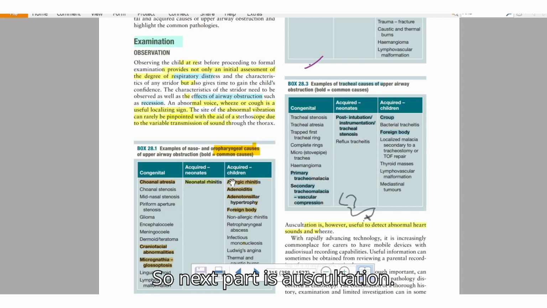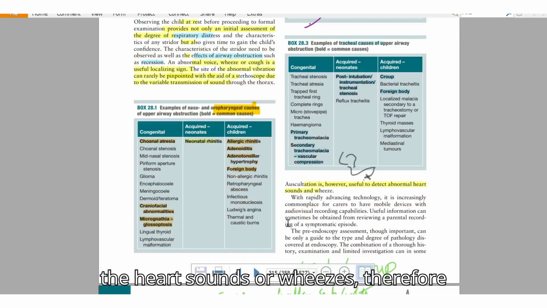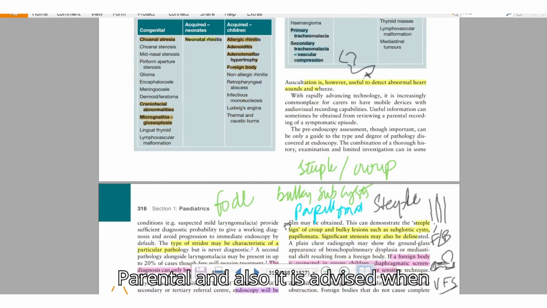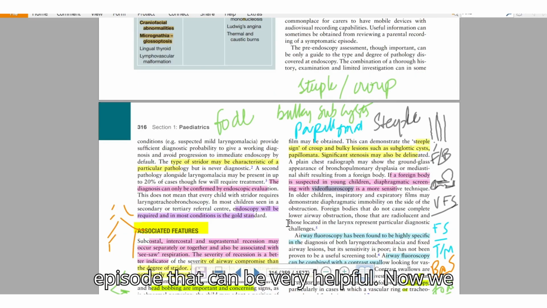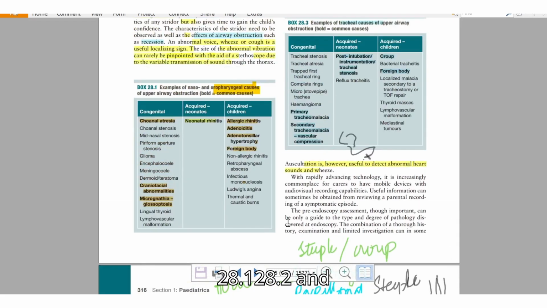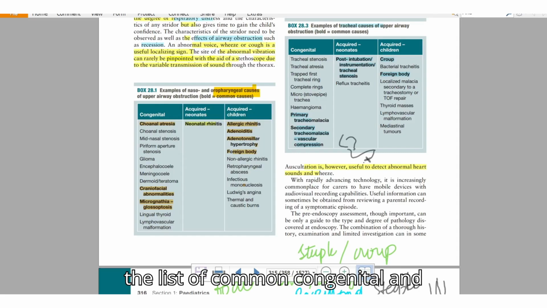The next part is auscultation. Auscultation is more useful for detecting heart sounds or wheezes than for localizing the stridor. It is also advised that parents make a video recording of the episode, which can be very helpful. Now we will read boxes 28.1, 28.2, and 28.3, the list of common congenital and acquired causes of obstruction in the pharynx, larynx, and trachea, respectively.